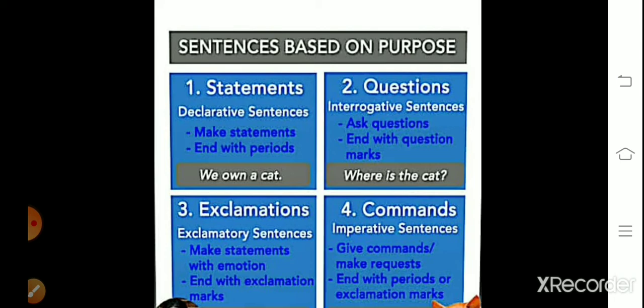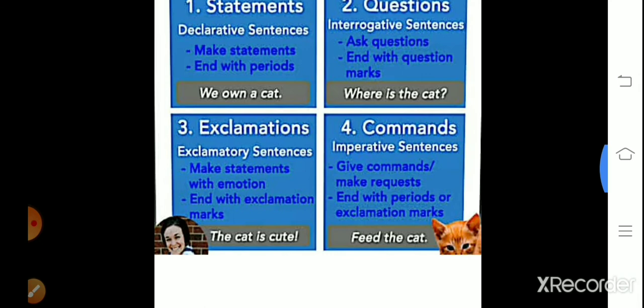Second, the question: "Where is the cat?" Interrogative means question-form sentences. It asks questions, and as we all know, it ends with a question mark. Exclamation means an exclamatory sentence, a kind of sentence in which you are showing your emotion, or someone is showing you their emotion. And the exclamation sign is used at the end, like this.